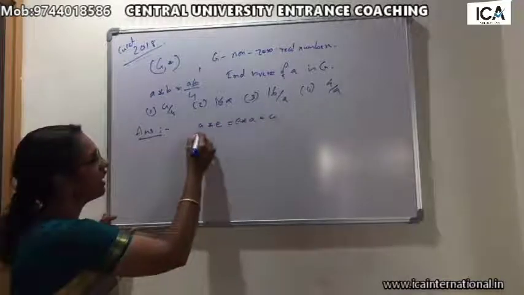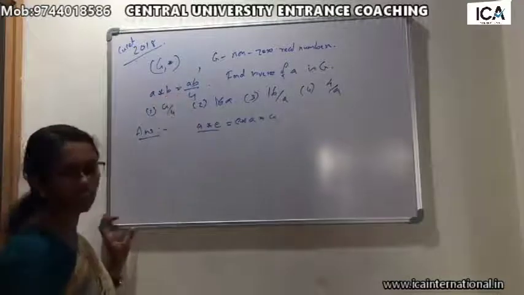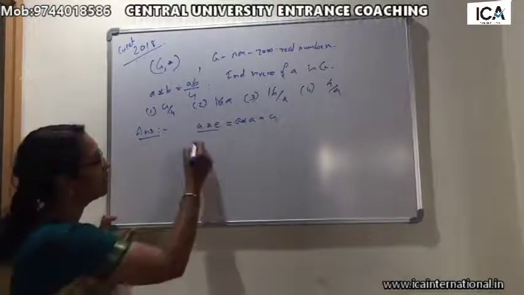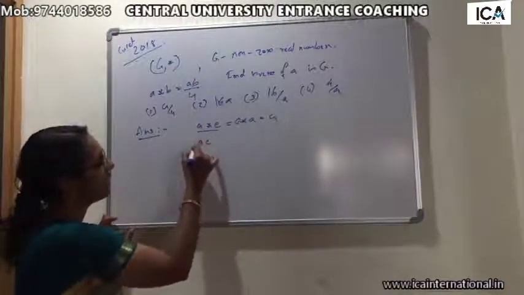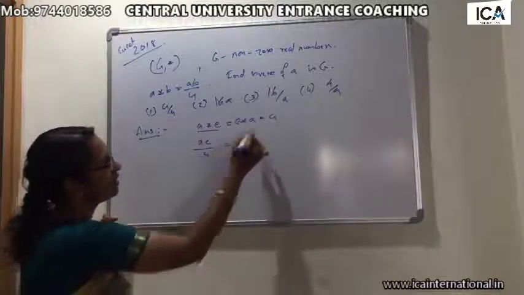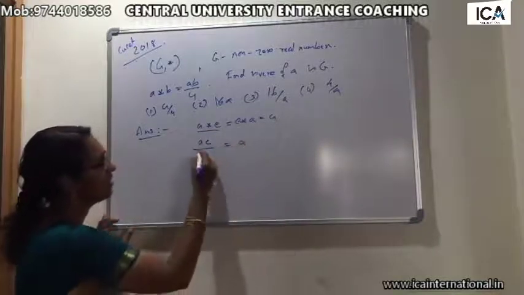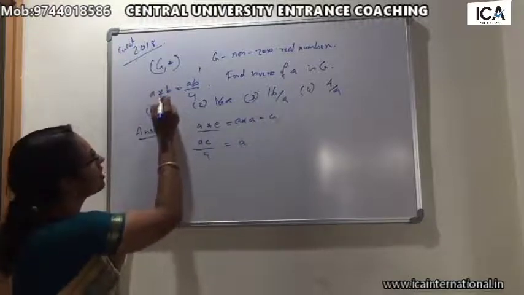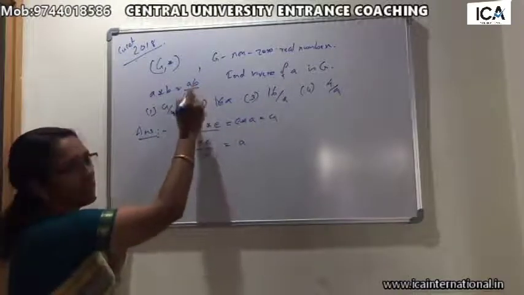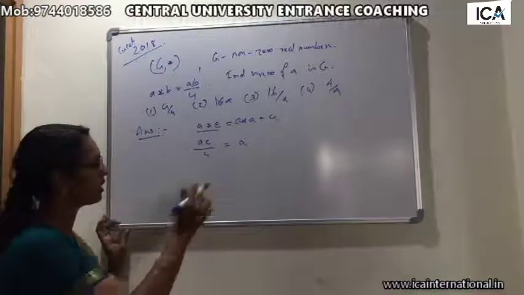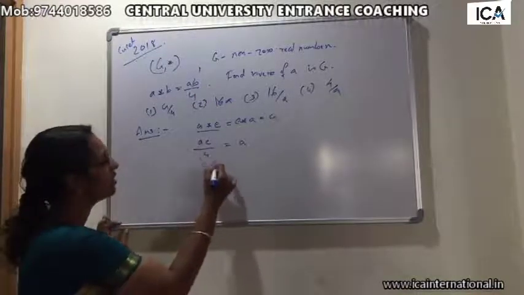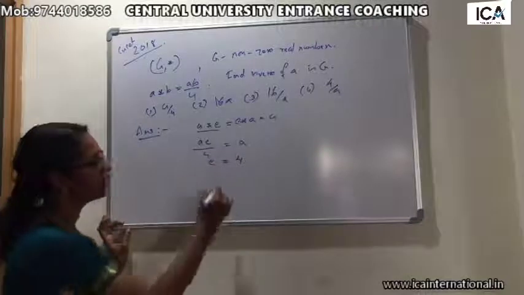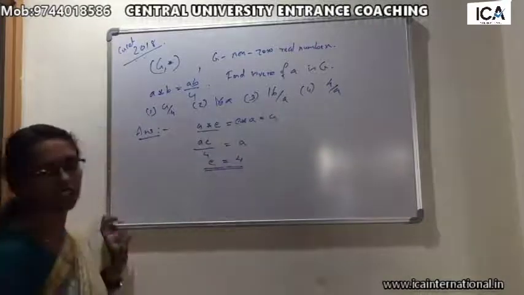And here again, star is defined here: A star B equals AB by 4. Therefore we can write here AE by 4 equals A. Here it is normal multiplication, and star is defined by AB by 4, so we can cancel it. So that means E equals 4. So the identity element in G star is 4.